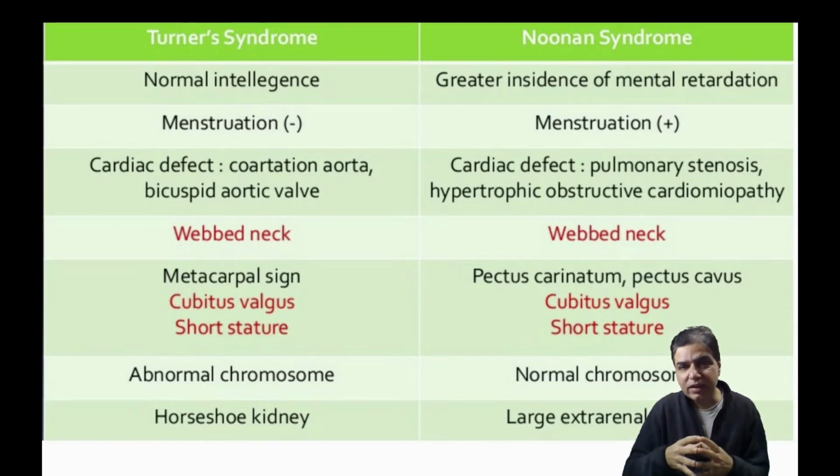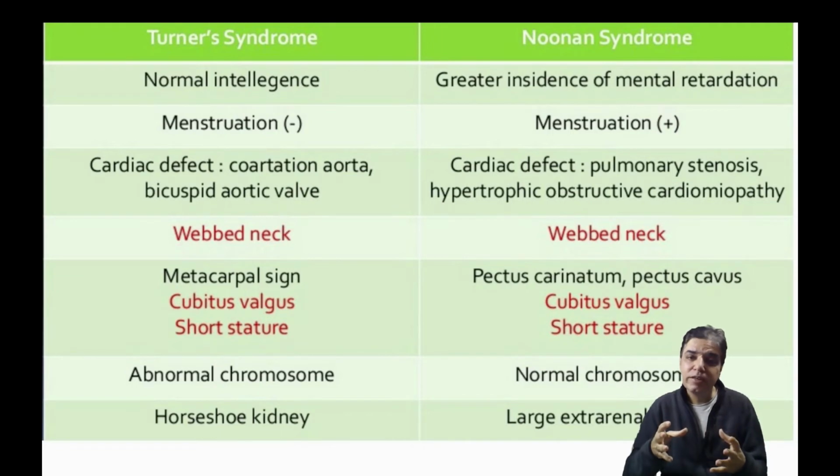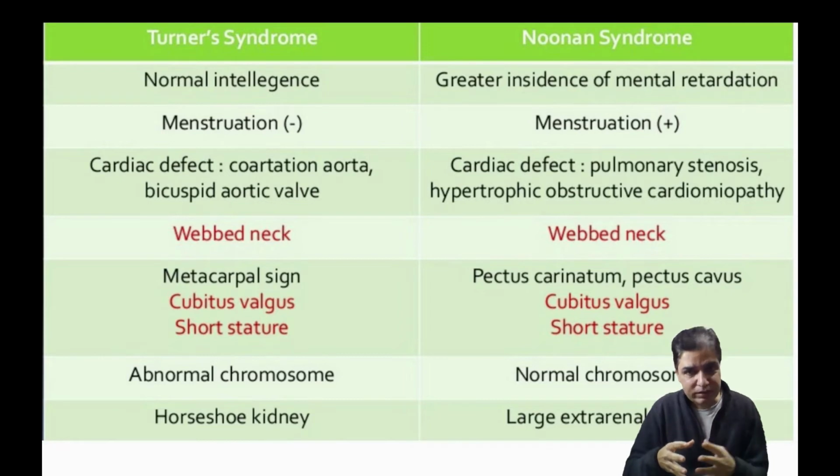Noonan syndrome, on the other hand, these kids, whether they are males or females, have got varying degrees of intellectual impairment. It might also be associated with some form of mild to moderate global developmental delay. Now, because Turner syndrome occurs only in females, when they reach the teenage age group, they usually have lack of menstruation, so their cycles don't start. While in case of Noonan syndrome, if they are girls and they reach the teenage age group, they do have menstruation.